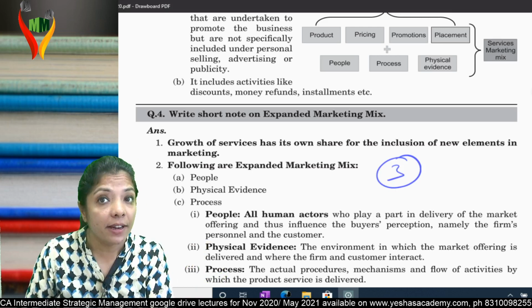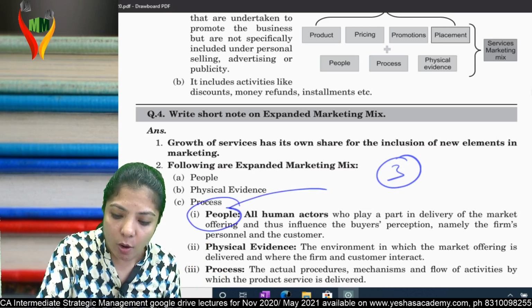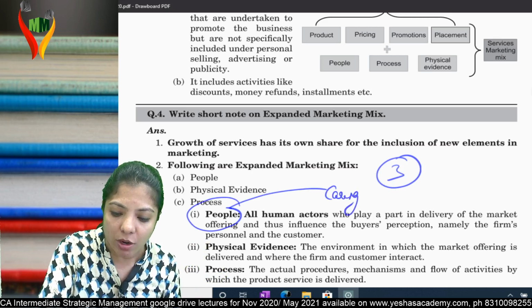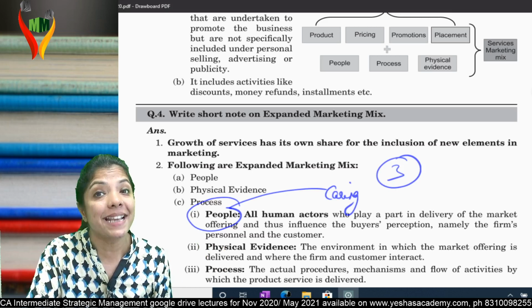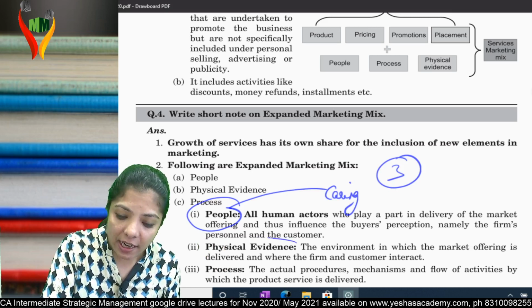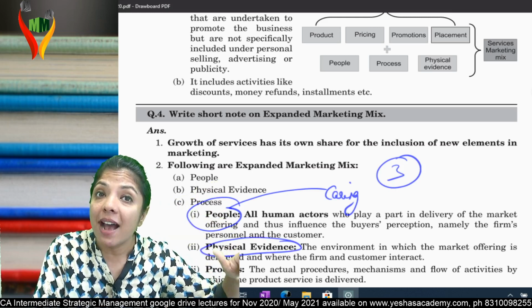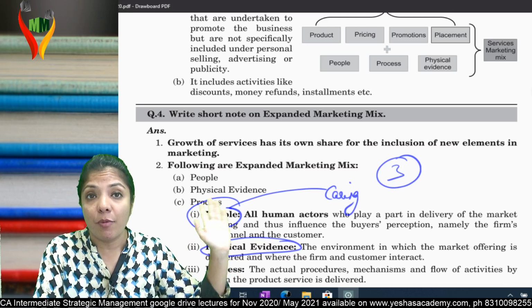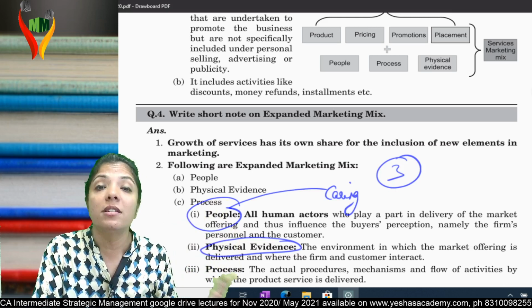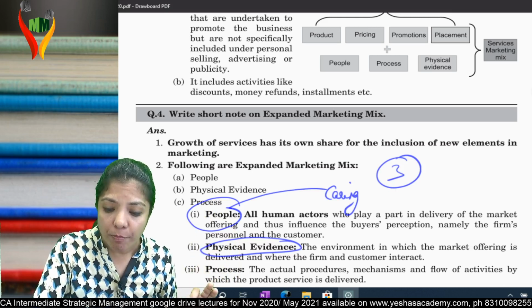Then physical evidence. If I say people over here should be caring, if I want to convert this 3P into 3C, people over here should be caring. Then physical evidence. Physical evidence is a place where the service provider and service receiver meet. You must be saying, ma'am, the place where seller and buyer meet. What is the difference? There the place is convenient, but here it should be comfortable.